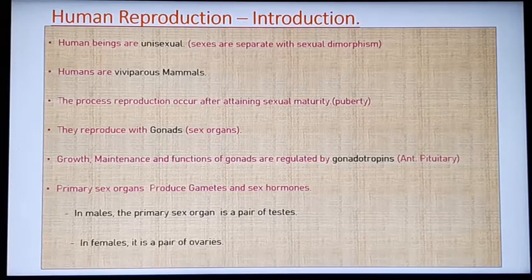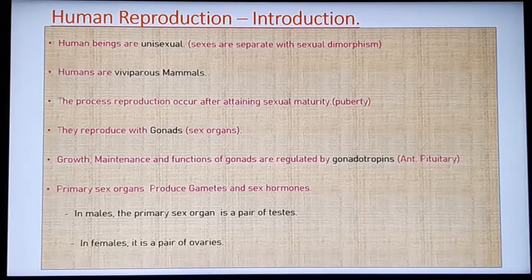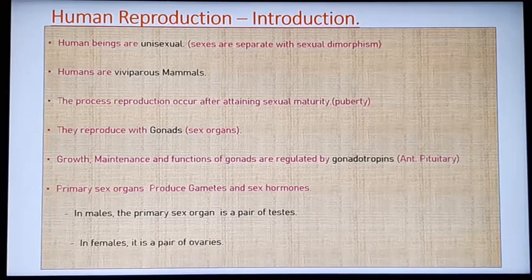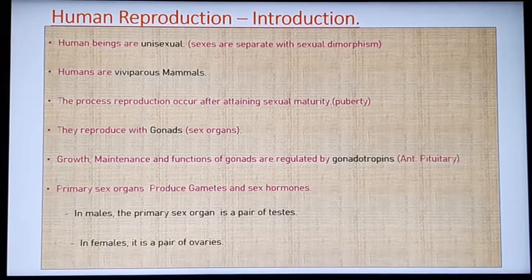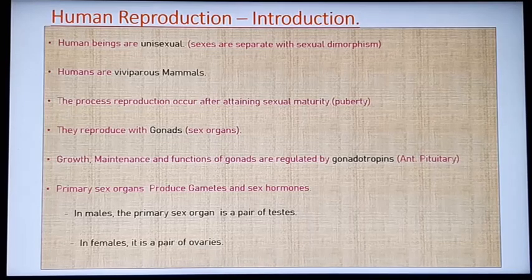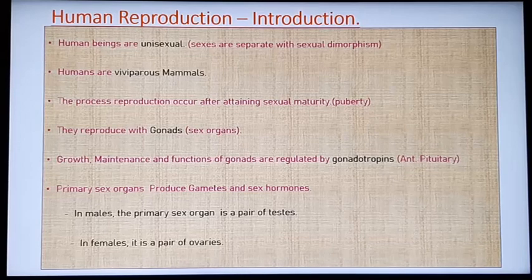Humans are viviparous mammals. They give birth to the young ones and feed them with secretions from the mammary gland. The process of reproduction occurs after attaining sexual maturity, that's known as puberty. They reproduce with the help of gonads, otherwise known as sex organs.